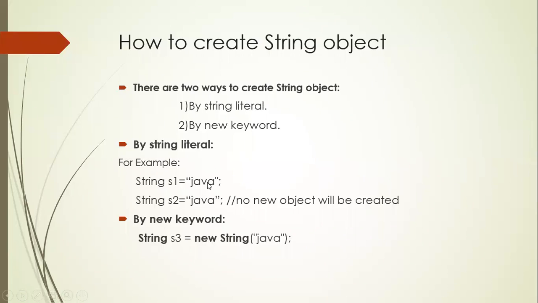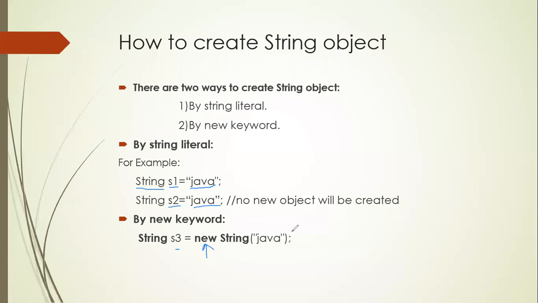You can see here, I am creating the S1 object with the literal Java, and S2 with the same string Java. I am creating another object with the help of the new keyword. This time also I am giving the same name. No problem.